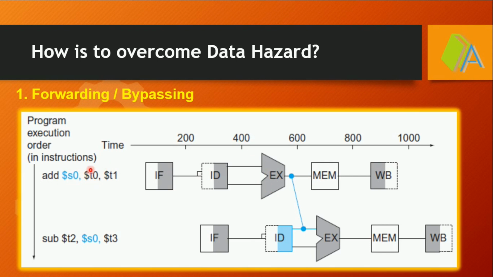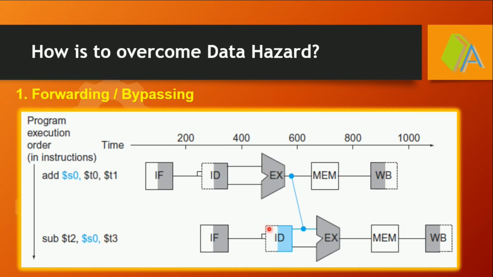Actually, the computation of T0 plus T1 for S0, the result will be available after the third clock cycle itself. That can be directly forwarded to the second instruction's pipeline execution stage by installing a hardware unit. That forwarding unit will take care of this forwarding or bypassing mechanism. Bypassing means we are bypassing the data across the fourth and fifth clock cycles, and it reaches the execution stage of the second instruction.